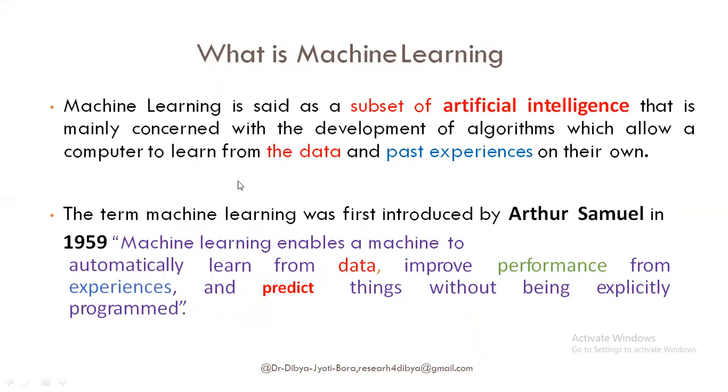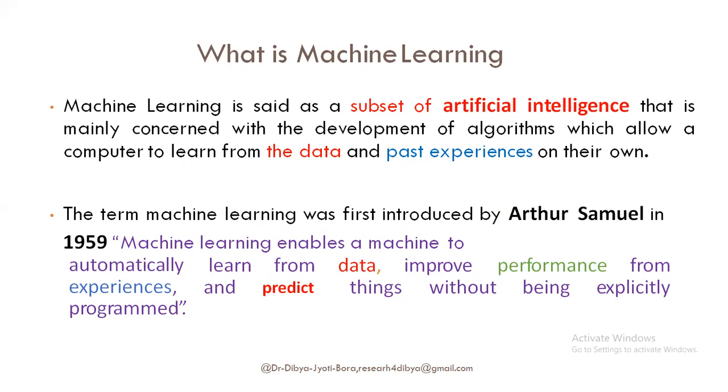Okay. So machine learning is said to be a subset of artificial intelligence that is mainly concerned with the development of algorithms which allow a computer to learn from data and past experiences on its own. Remember, I told you I'll bring a separate lecture on artificial intelligence. Just telling you in brief, it is a kind of intelligence that we are pushing into machines artificially.